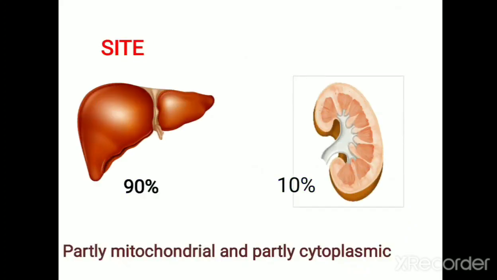And just write this heading, where it takes place, that is the site of gluconeogenesis. The major tissue which performs gluconeogenesis is the liver, and the other tissue is the renal cortex. Regarding organelles, it takes place in both mitochondria and cytoplasm, because the first reaction, mediated by pyruvate carboxylase, takes place in mitochondria, as the pyruvate carboxylase enzyme is present in mitochondria, and the remaining reactions take place in cytoplasm.